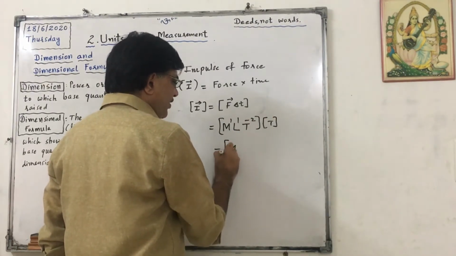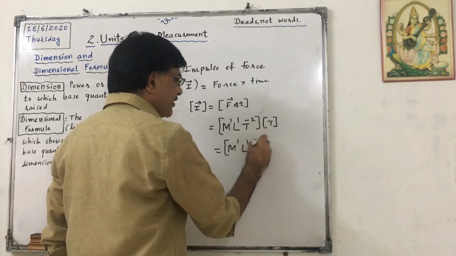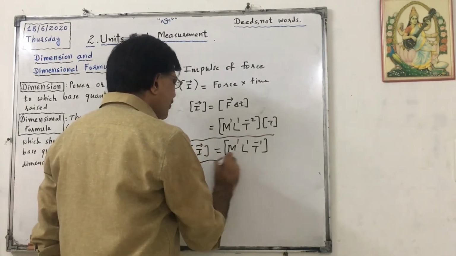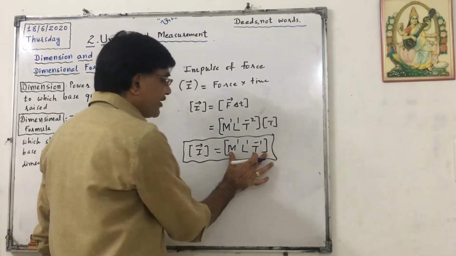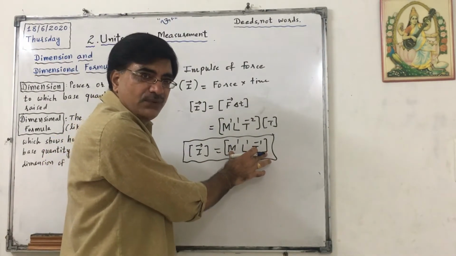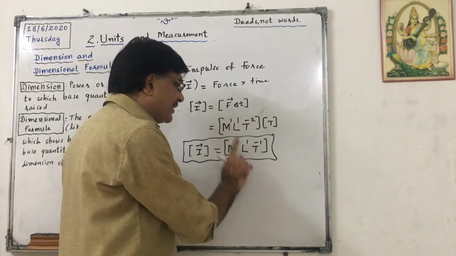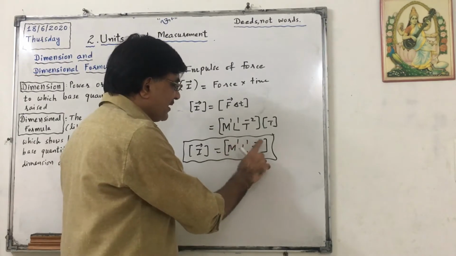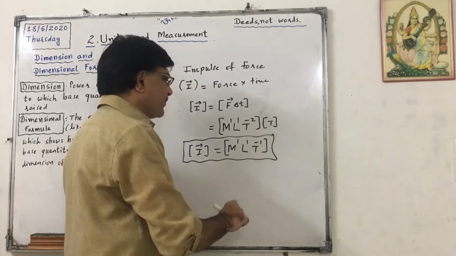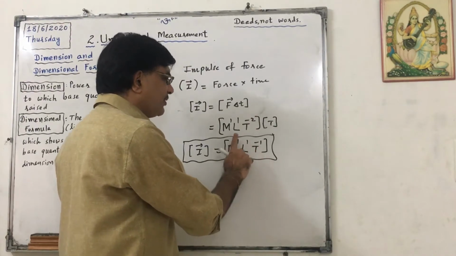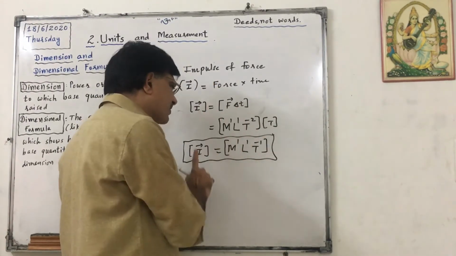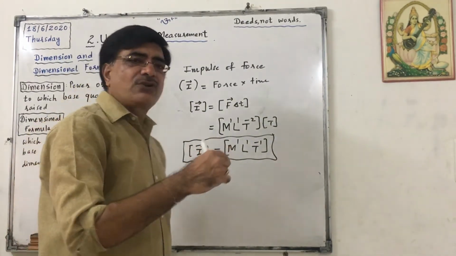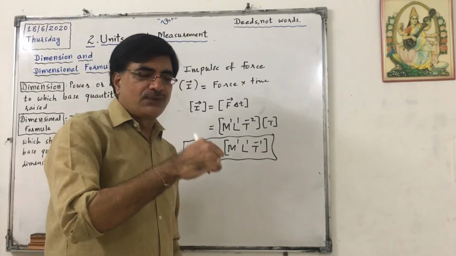So it will become M raised to 1, L raised to 1, T raised to minus 1. This is called the dimensional equation for impulse of force. This is called the dimensional formula of impulse of force, and the powers of mass, length and time are 1, 1 and minus 1. These powers are also called dimensions. So the dimensions of mass, length and time are 1, 1 and minus 1 respectively in impulse of force. Impulse of force gives the total effect of force applied, because it is force into time.